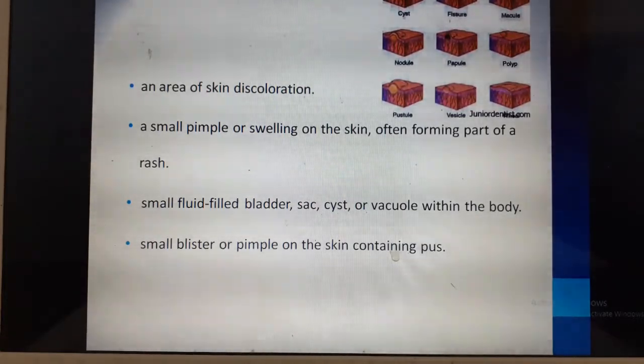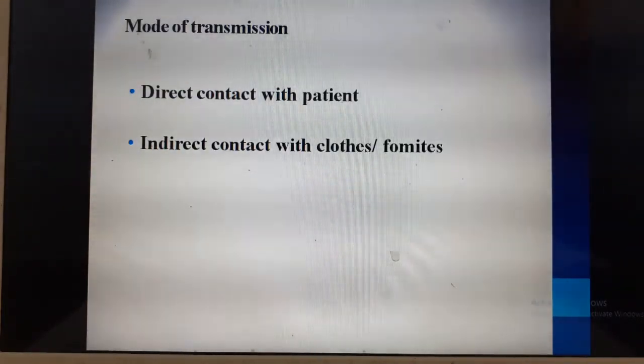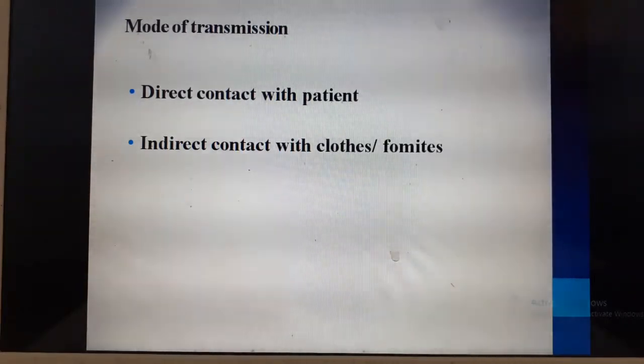Then the blister, which has pus, breaks down to form the crust. Later it forms a brownish discoloration rash which is called a scab. Only when the scab falls off is the period of infectivity over. Till then the child can infect other children.